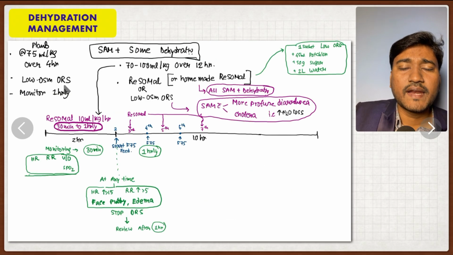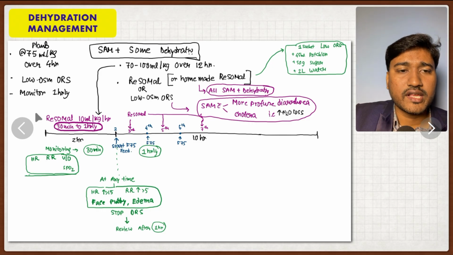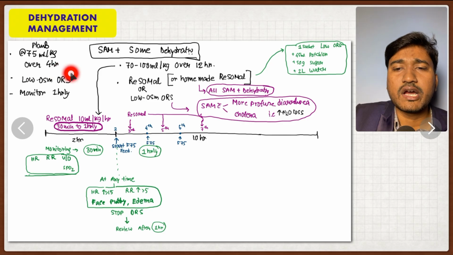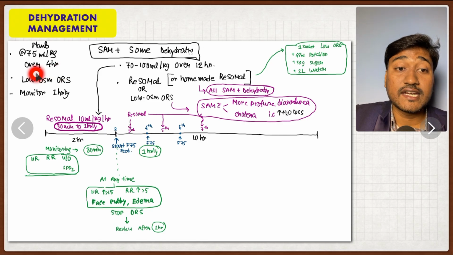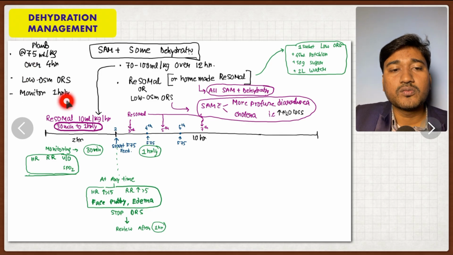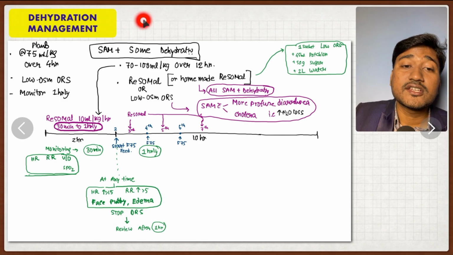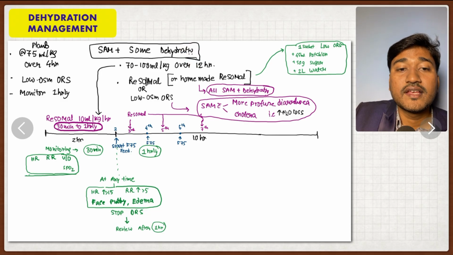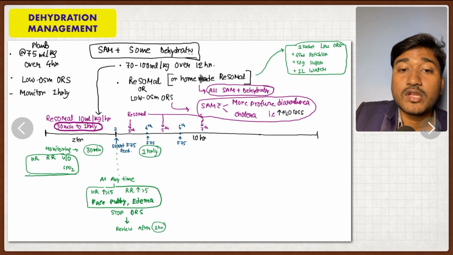Look here, in case of plan B in a normal child who is not having SAM, what we are doing is 75 ml per kg over 4 hours. That is the initial treatment, that is ORS. That is the amount of ORS we are giving, low osmolarity ORS, and we have to monitor this child 1 hourly. But in case of SAM with some dehydration, you have to give 70 to 100 ml per kg over 12 hours.